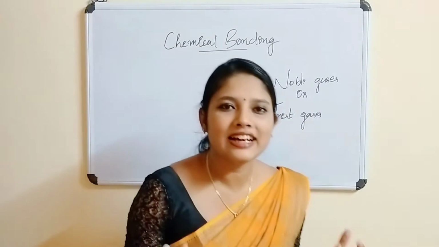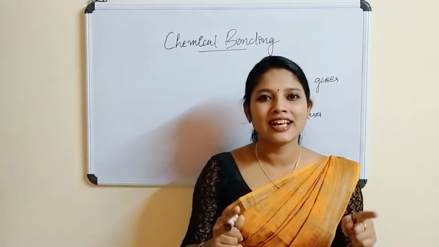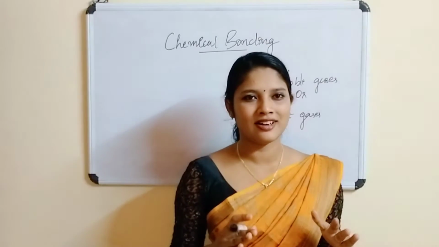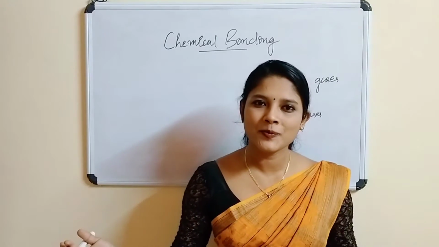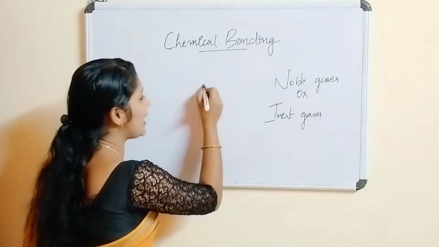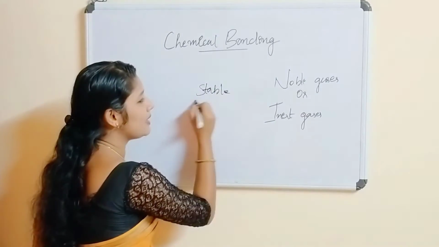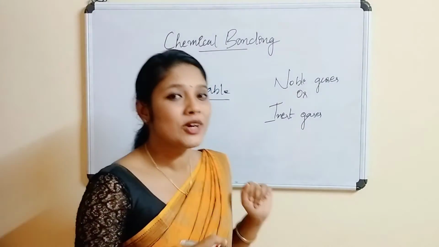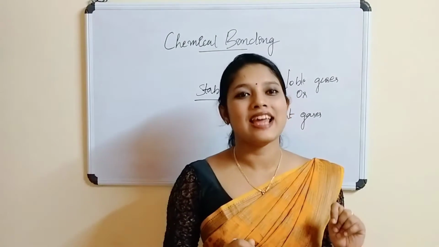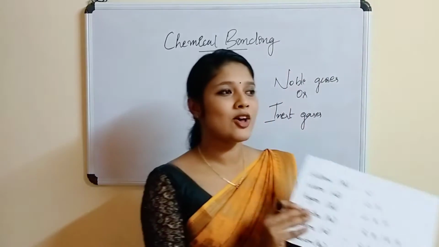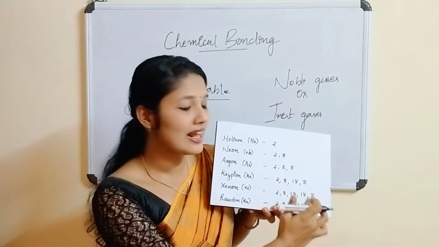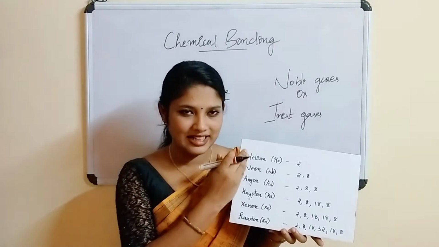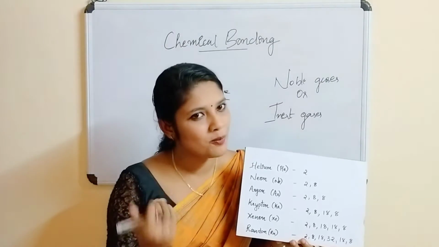They are inert in nature. They do not take part in chemical reaction. Why? Because they are stable. What is the reason for this stability? The presence of these 8 electrons in their outermost shell is the reason for their stability. These are called inert gases or noble gases.